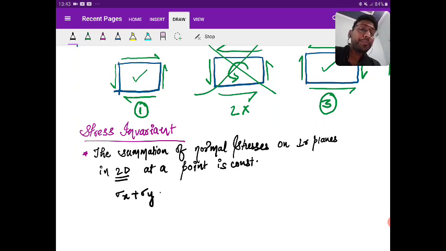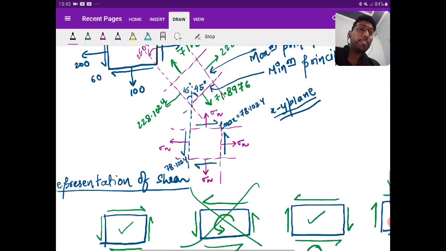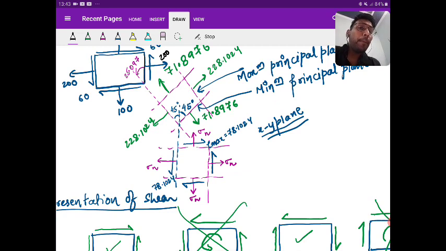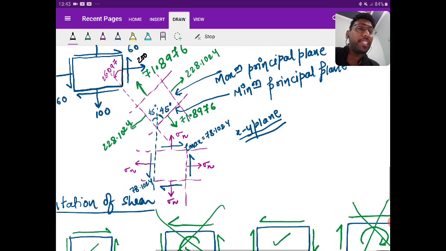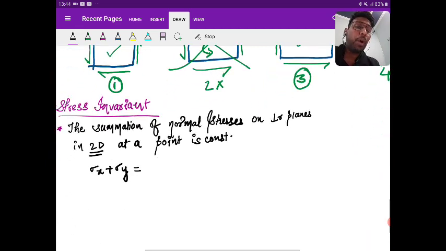This is equal to, now this principal plane is also passing through the same point, yes or no? Although I'm saying it differently, all these planes are passing through the same point. So the major principal plane and the minor principal plane, that is maximum principal plane and minimum principal plane, are perpendicular to each other, yes or no? So based on this stress invariant concept, you can say that sigma x plus sigma y is equal to sigma p1 plus sigma p2.